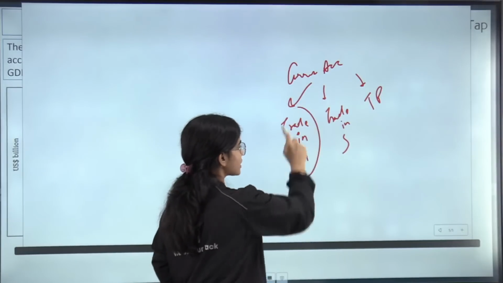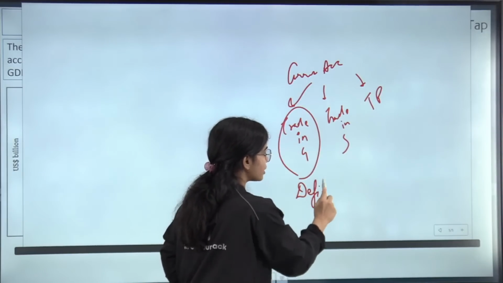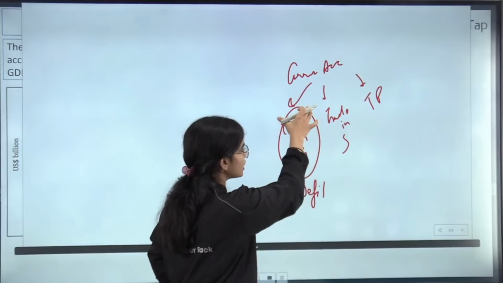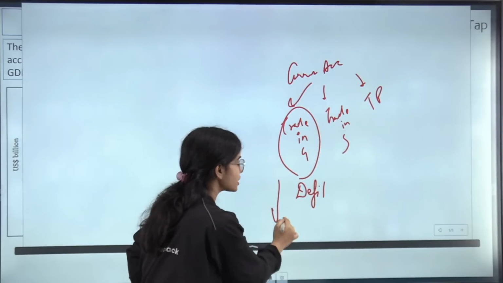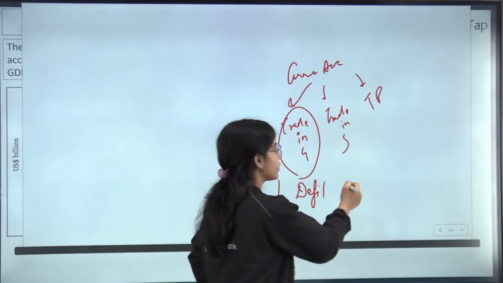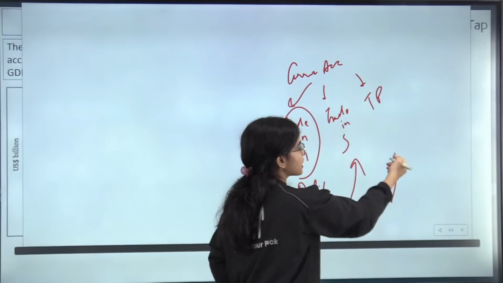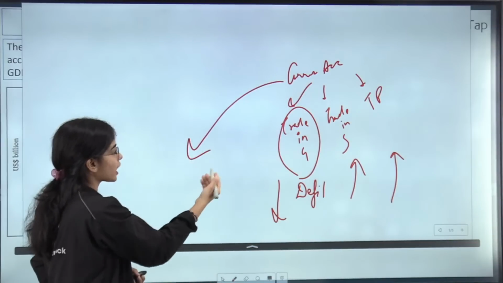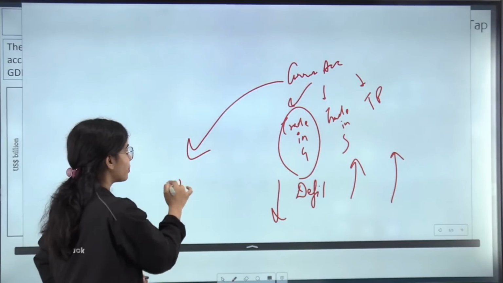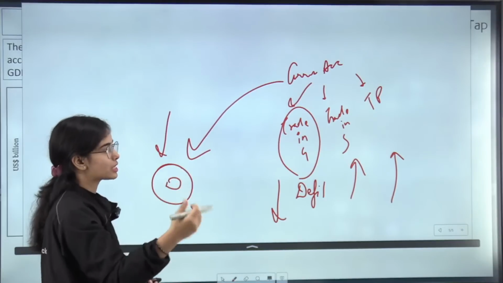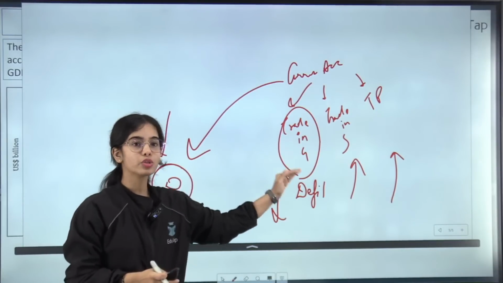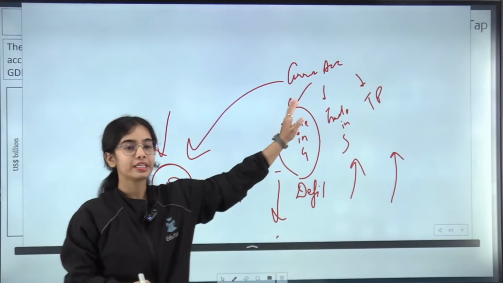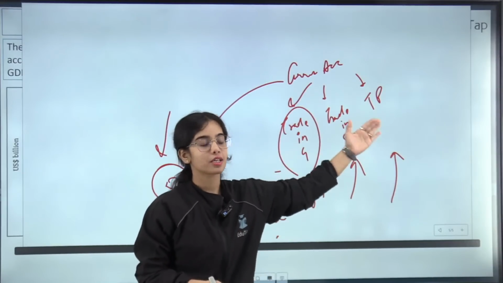Trade in goods has remained in deficit, but the merchandise deficit, or the deficit in the trade in goods, has decreased, while there is a surplus in the trade in services, as well as a surplus in the transfer payments. So there is still a deficit in total in the current account, but the deficit is lower than the previous year because in trade in goods the deficit has reduced, while in trade in services and transfer payments the surplus has increased.